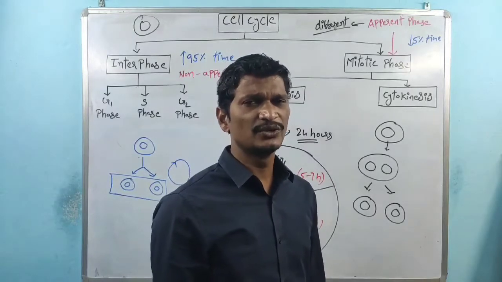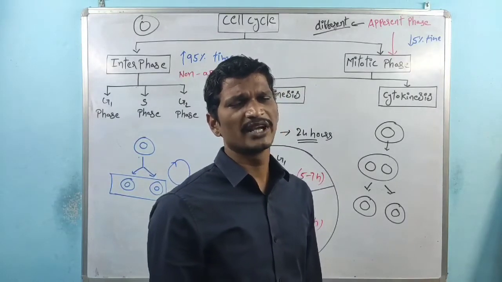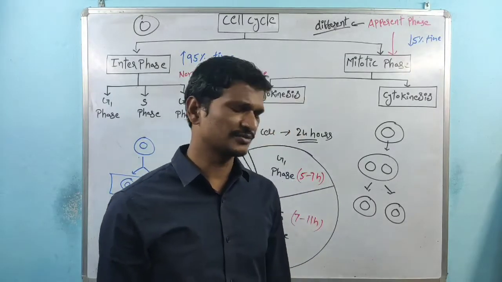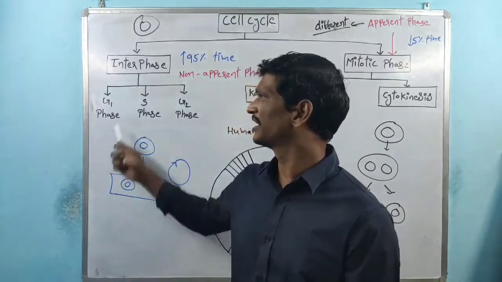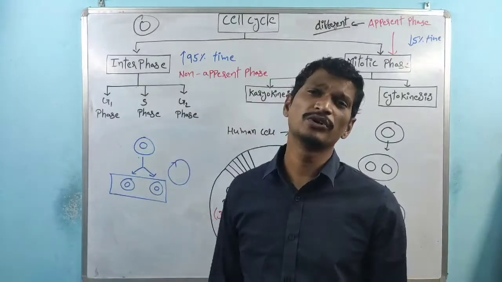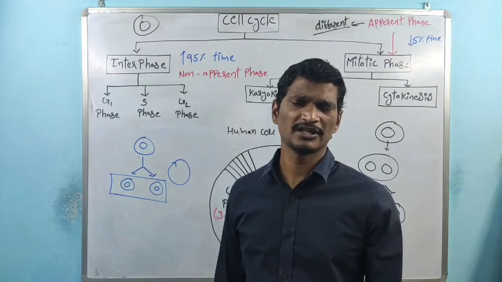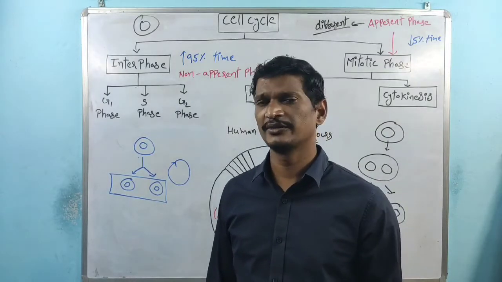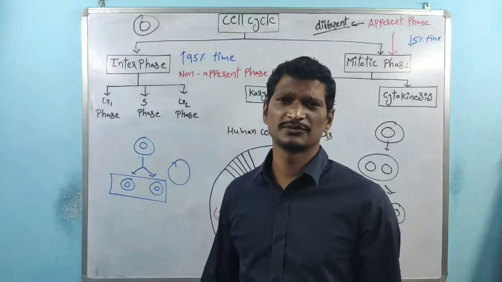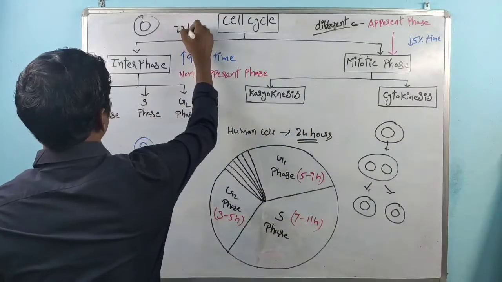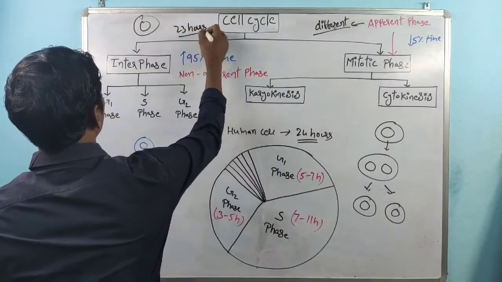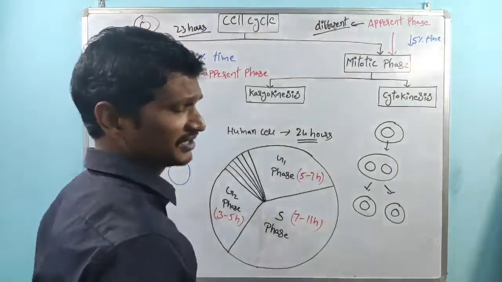Remember, in that 24 hours, more than 95% of the time is taken by the interphase. That means 23 hours are taken by the interphase, right?